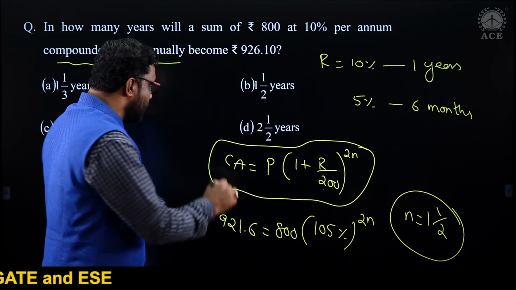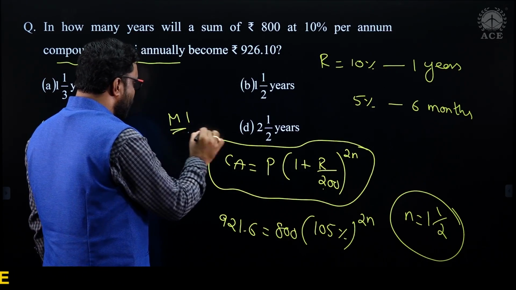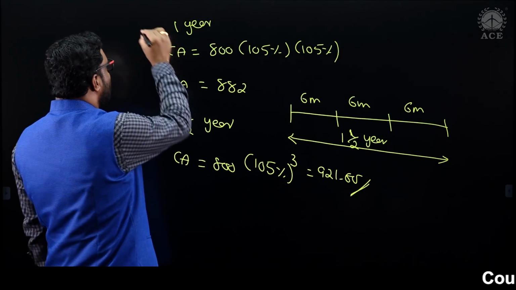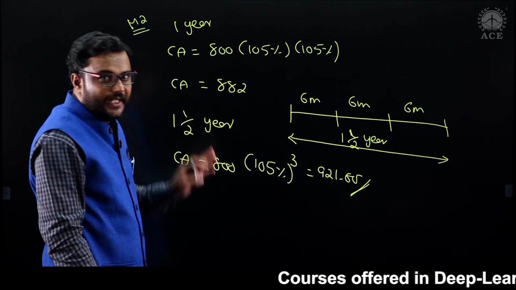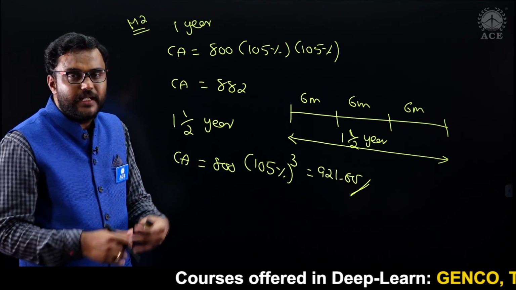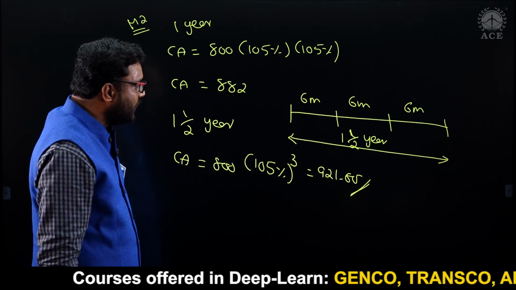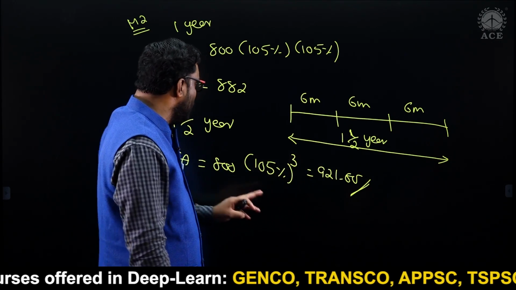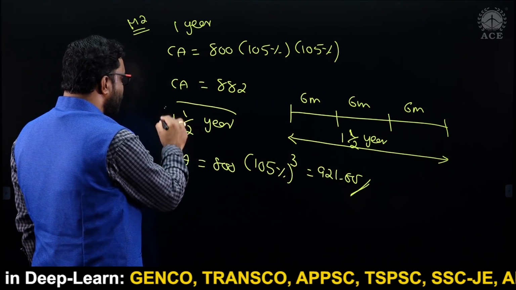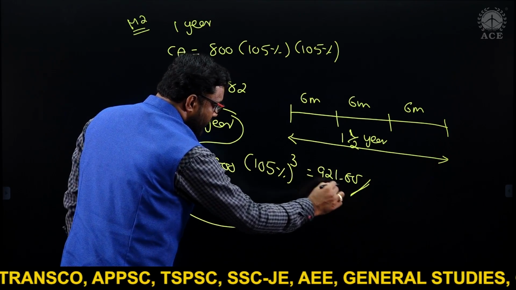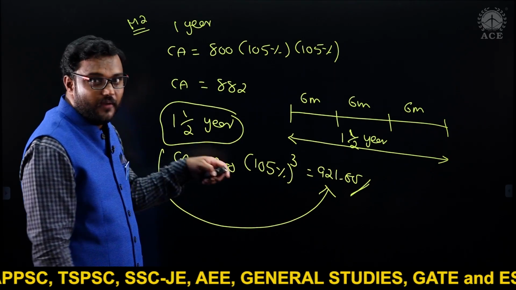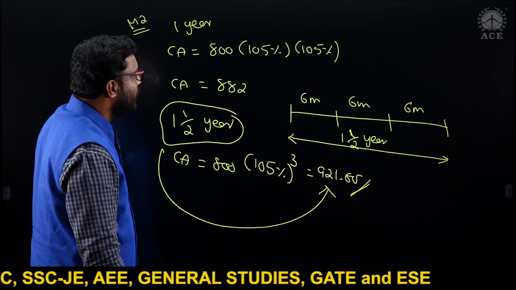You can solve it this way also. This is method 1 using the formula. Method 2: for 1 year I got 882, then 1.5 years, then 2 years. Likewise, we are just trying to calculate. We got in 1.5 years the compound amount becomes 921.6. So that is the compound half yearly concept, right?